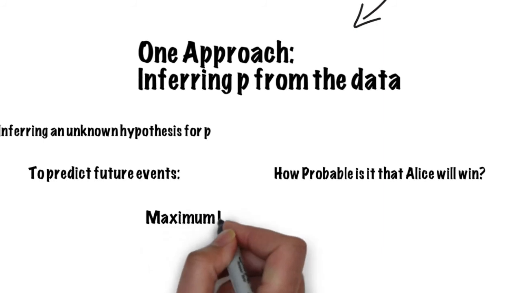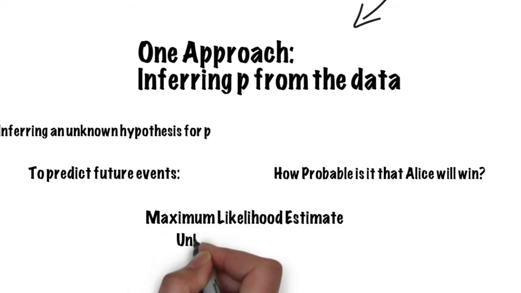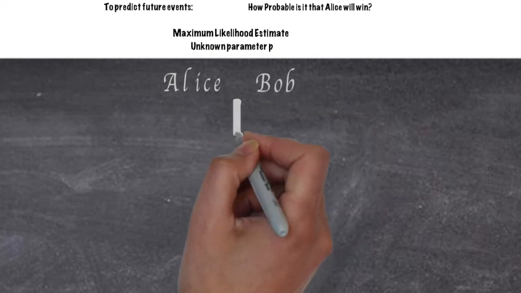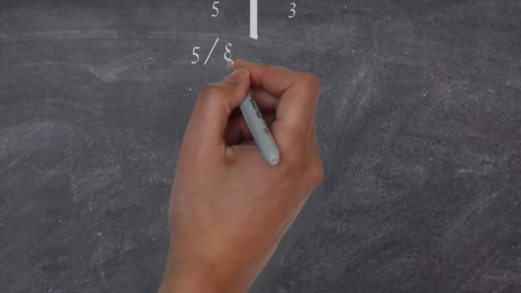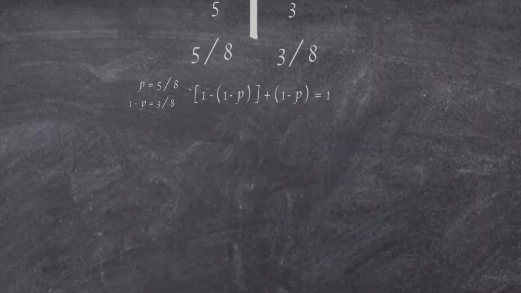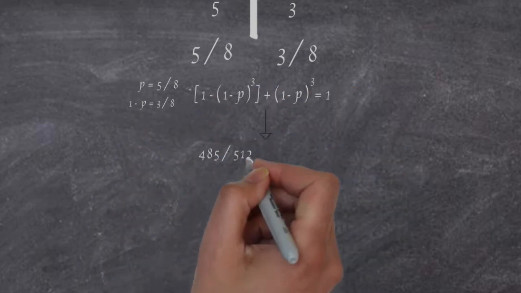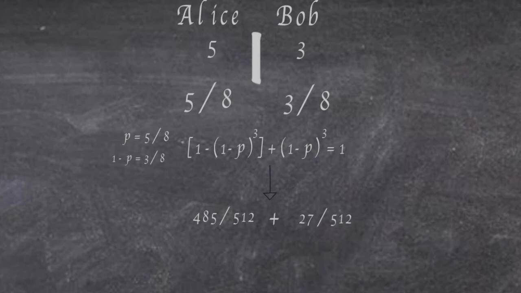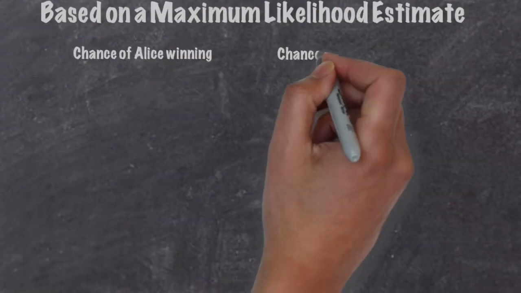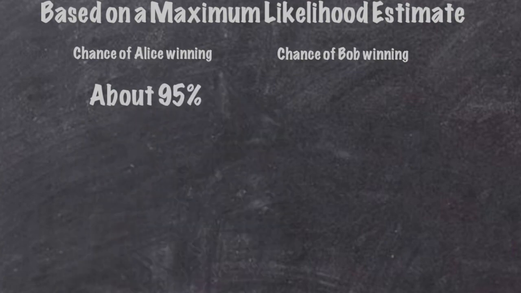One approach would be to use the maximum likelihood estimate of the unknown parameter P. This is the frequency at which Alice has won so far, 5 out of 8. From this, we estimate that Bob's probability of winning is (3/8) cubed, which is equal to 27 divided by 512, and Alice's probability of winning is 485 divided by 512. Fair odds would be about 18 to 1, but as we'll see, this is way off.